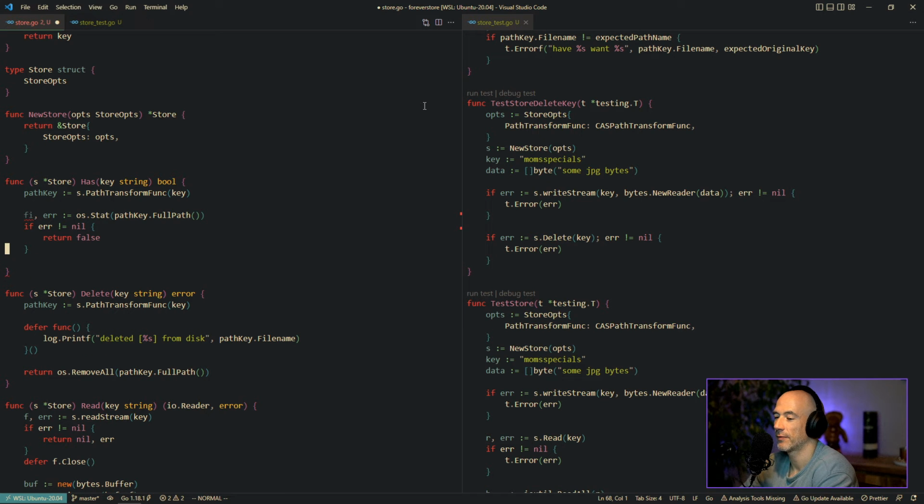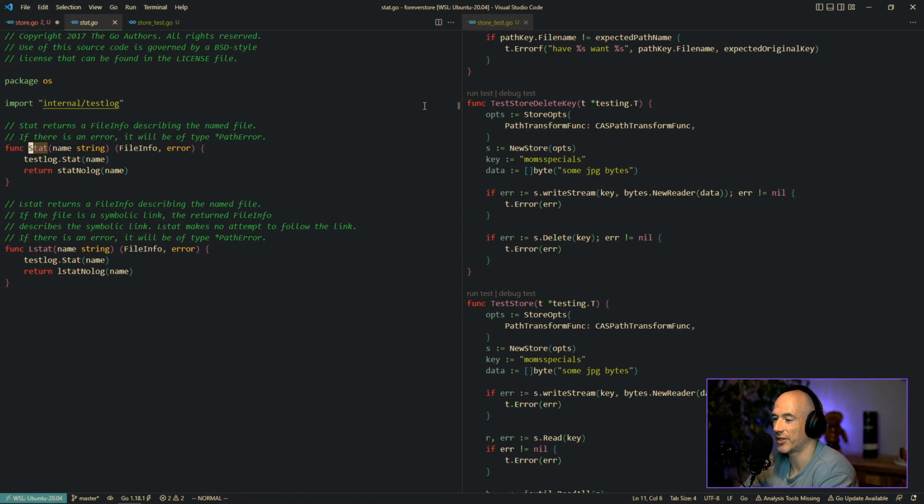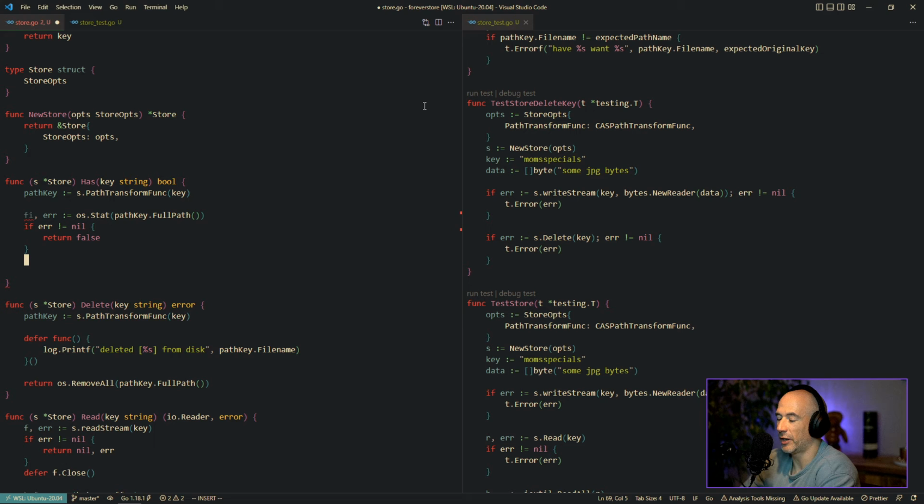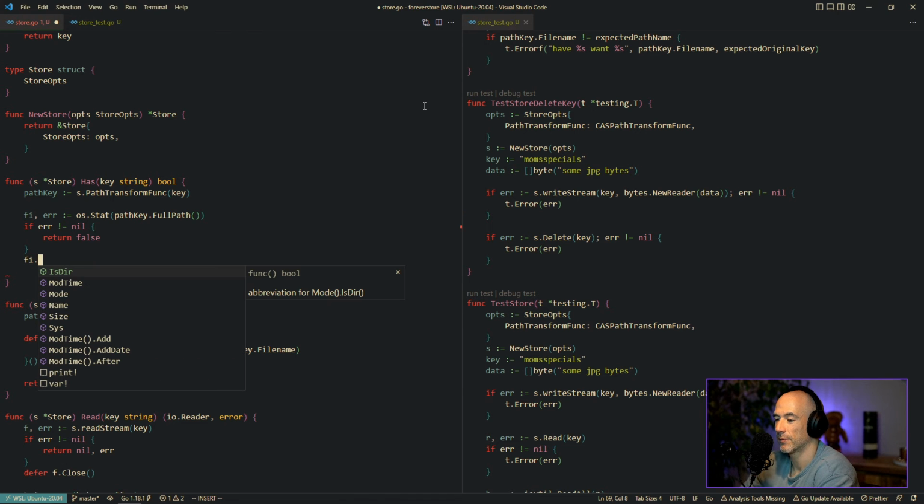Wait, maybe let me see what stat does. Stat returns a FileInfo describing the named file. If there is an error, it will be of type PathError. It's a PathError, eh? Because we don't get this file info, right?